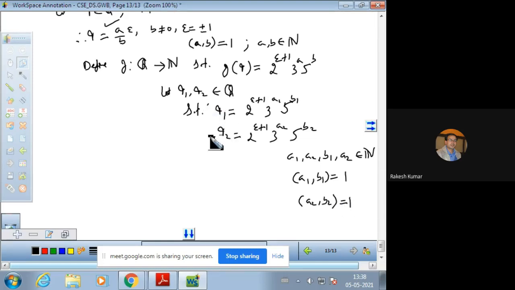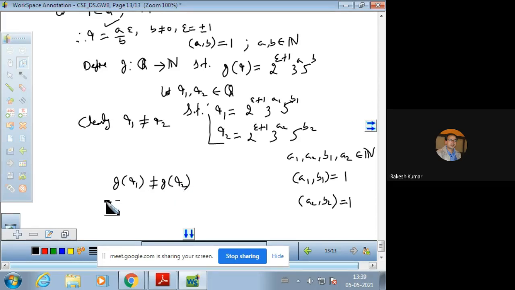Clearly, q1 is not equal to q2. Now when will G be 1-1? If we prove that G of q1 is not equal to G of q2. This is what we need to prove. So q1 is not equal to q2, and for showing it is 1-1, G of q1 should not be equal to G of q2.